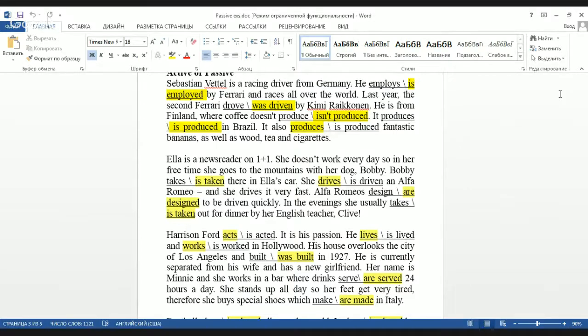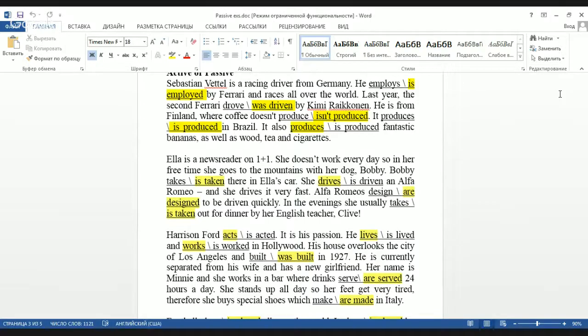The next one we have here is Ala, who is a newsreader, and you can see the answer here. Her dog is taken, it cannot take himself to the car. She drives because she is active, she drives the car. The next one, the cars are designed, and her teacher, in the evening, she is usually taken for dinner by her teacher. Like he invites her over and they go out somewhere.